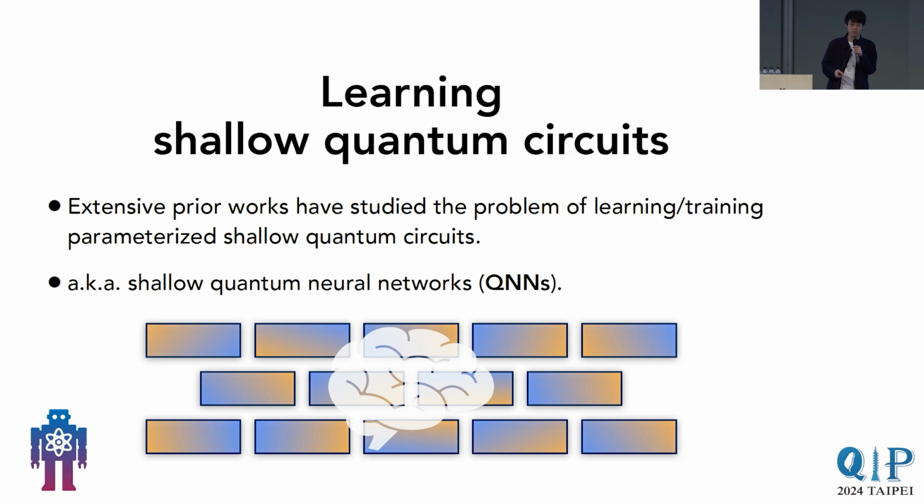There are maybe thousands of papers that have been written about training and learning parameterized shallow quantum circuits. In the literature, they're also known as shallow quantum neural networks, where the idea is pretty simple. We just parameterize all the gates in the quantum circuit, and we try to use standard optimization algorithms like gradient descent or Newton methods to train them to minimize a loss function and hope for the best.